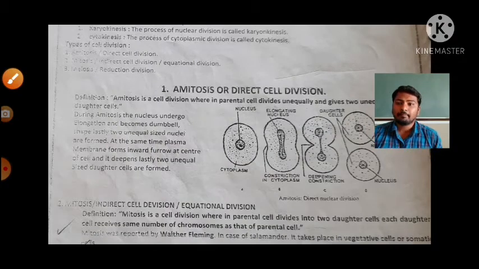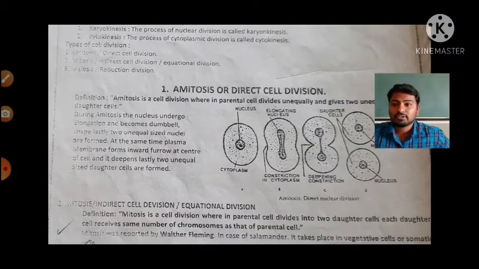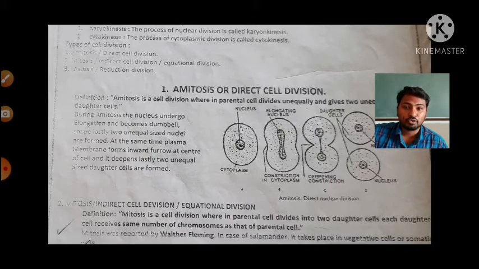That is nothing but mitosis. Then what is mitosis? Mitosis is also called somatic cell division, equational cell division, or indirect cell division. First and foremost, we should know the definition of mitosis. Mitosis is a cell division wherein a parental cell divides into two daughter cells and each daughter cell receives the same number of chromosomes as the parental cell.